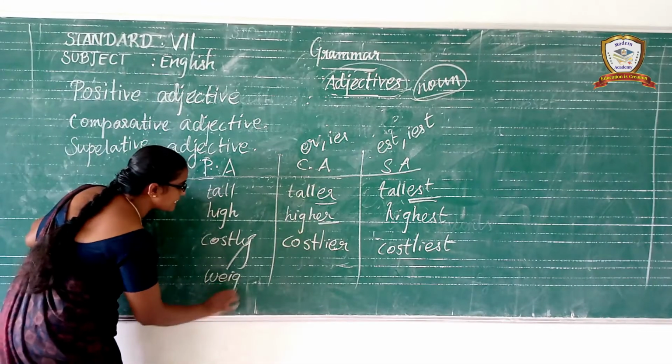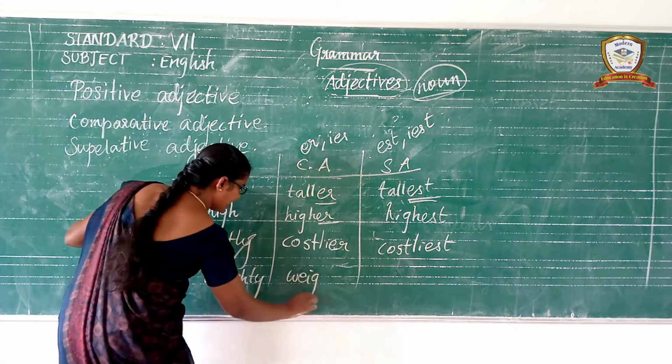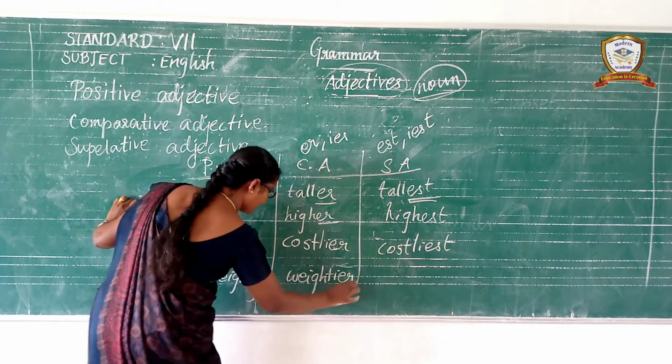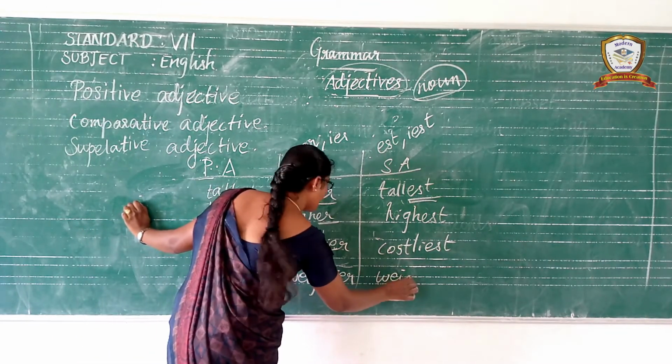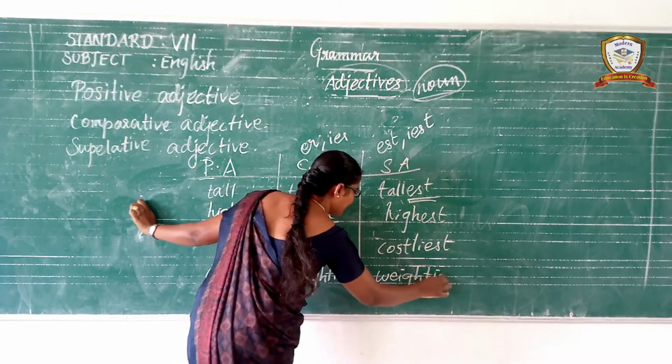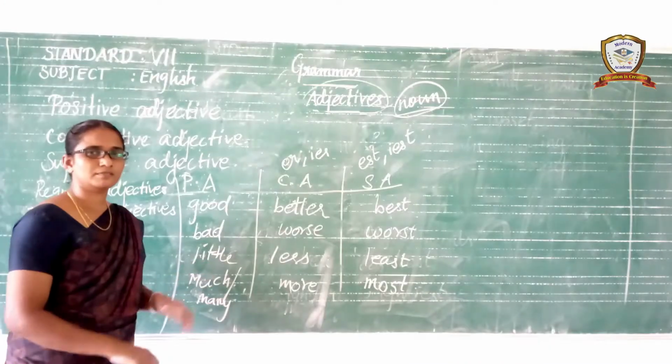Weighty, weightier. Dropping Y, adding IER. Weightiest. Understand? Healthy, healthier, healthiest.